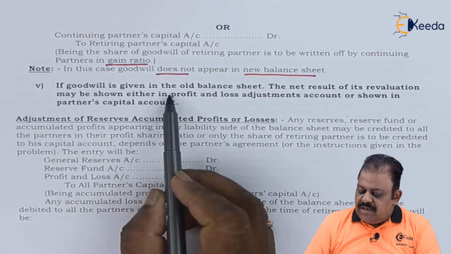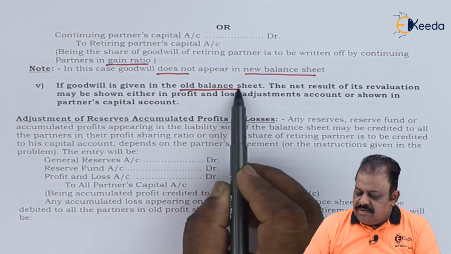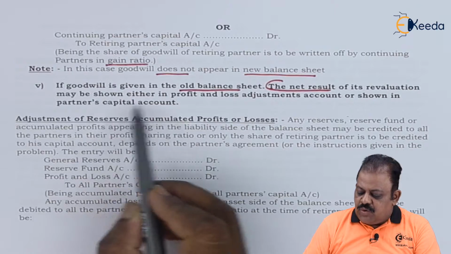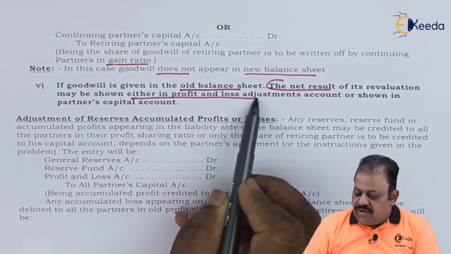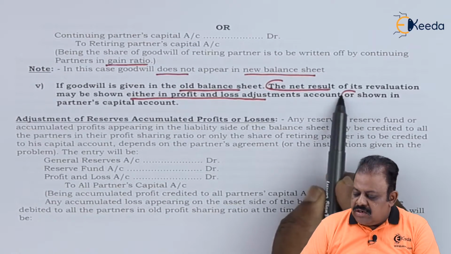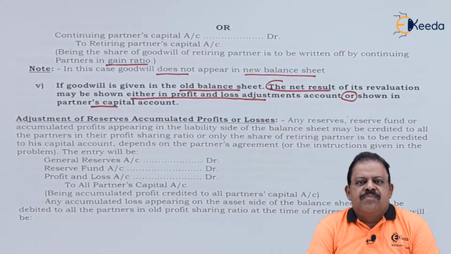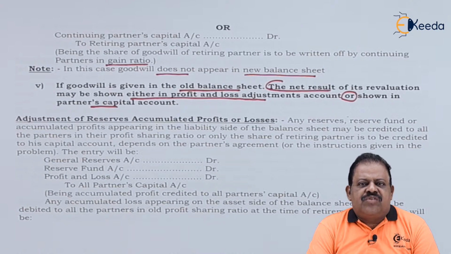If goodwill is given in the old balance sheet, the net result of its revaluation may be shown either in profit and loss adjustment account or in partners' capital account. At the time of retirement of partner, suppose goodwill exists at 30,000 in the balance sheet.